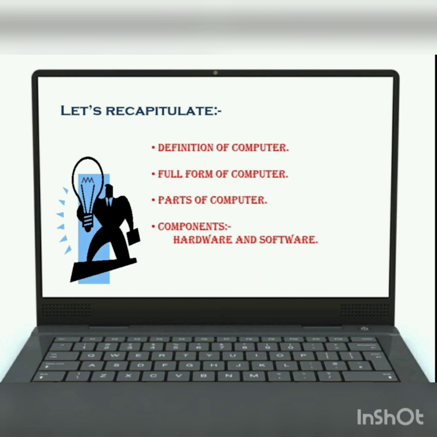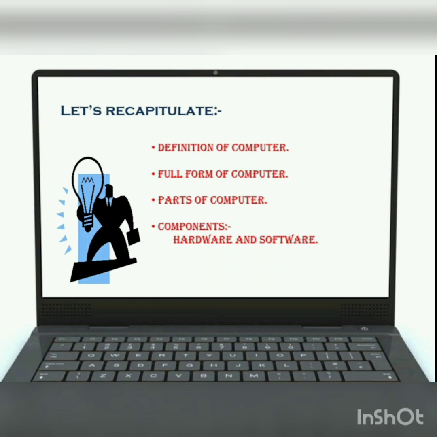What is the full form of computer? C for common. O for operating. M for machine. P for purposely. U for used for. T, technological. E, educational. And R for research.